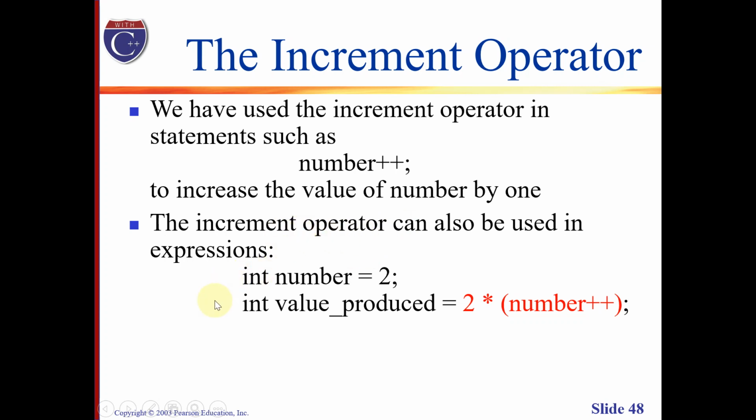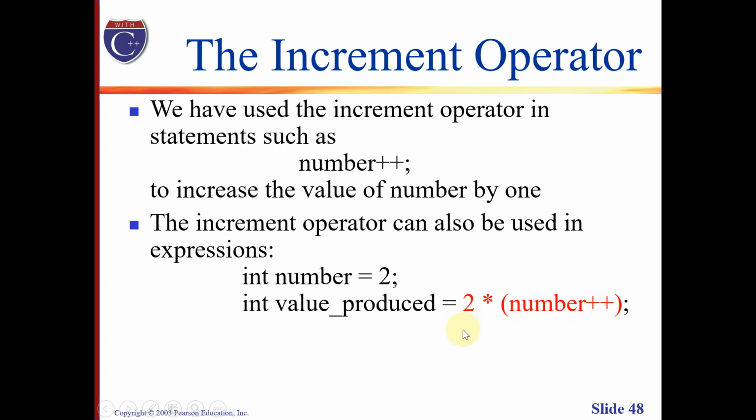For instance, we have the following. We assign the value 2 to this variable. Then we also have this variable which involves this variable being incremented.